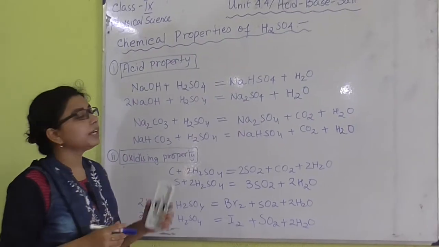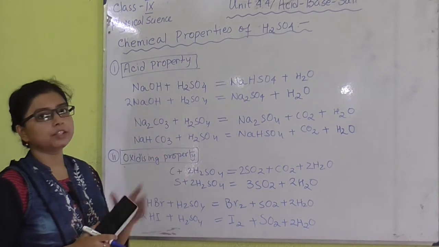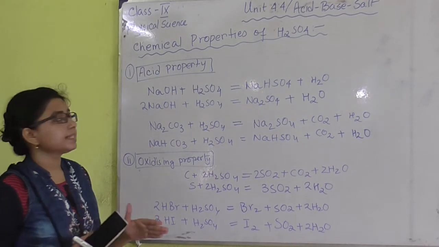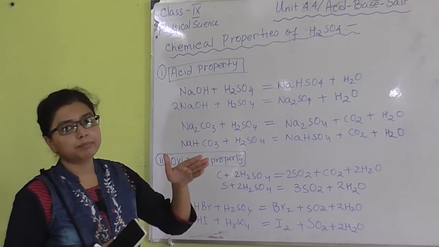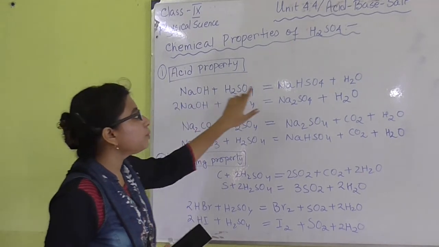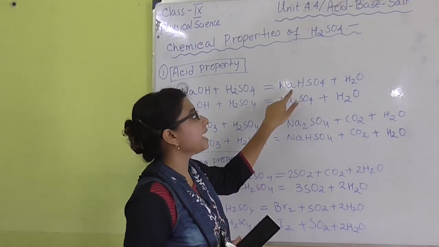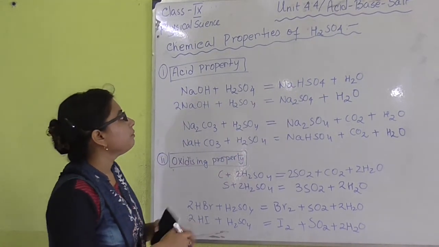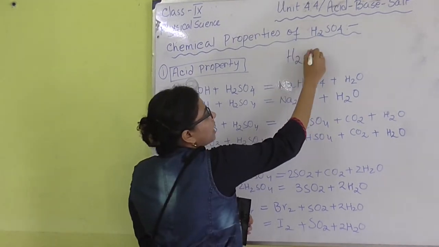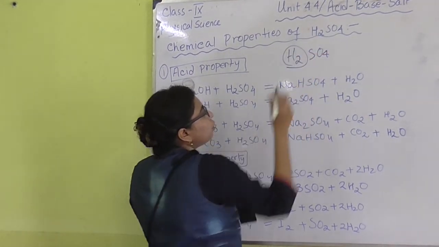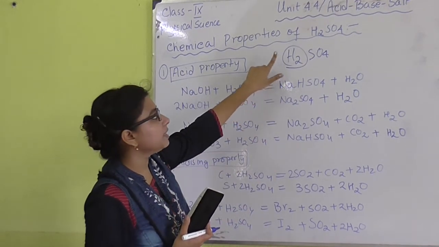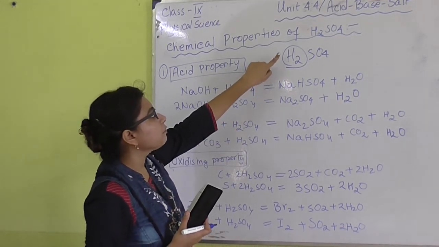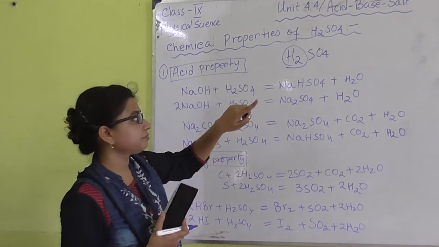We will learn about the chemical properties of sulfuric acid, that is H2SO4. First property is its acid property. As an acid, H2SO4 can react with a base like sodium hydroxide to produce sodium bisulfate, or sodium hydrogen sulfate, or sodium sulfate. We know that H2SO4 has two replaceable hydrogen atoms, so we can replace them with a metal.